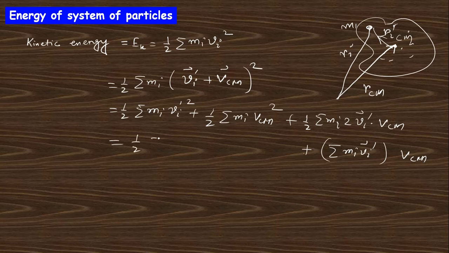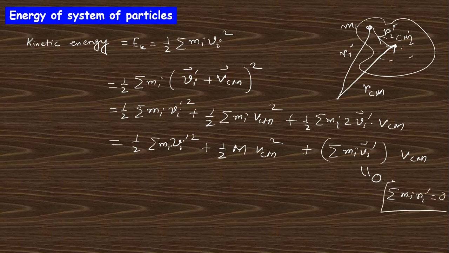And this is half mi vi prime square, and this can be written as a summation of half M, the total mass, vcm square. Clear? This term will be 0 because summation mi ri prime equals 0. This is the momentum or mass. In the previous lecture you can notice this relation. This is actually the definition of center of mass. So this term will become 0.